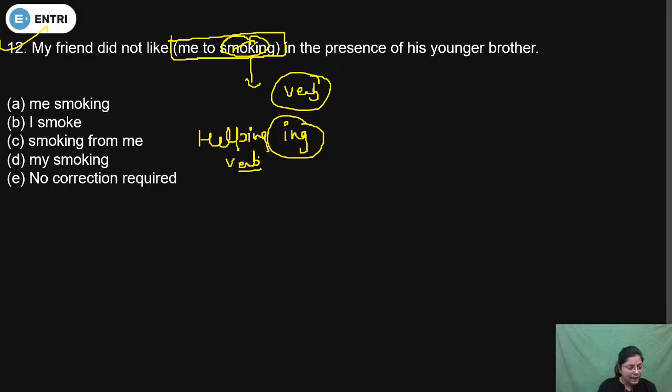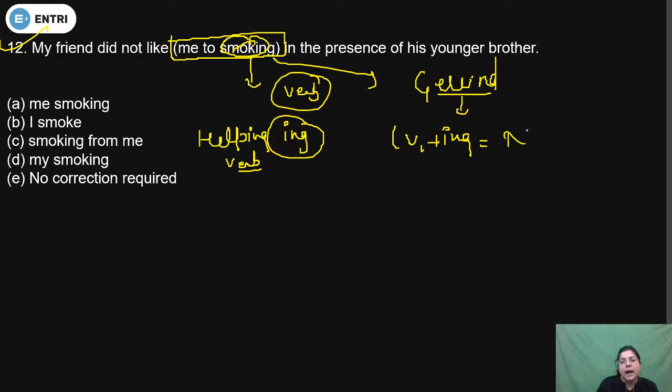So definitely, what is the case of smoking? It is a case of gerund. Gerund is V1 plus ing, but it does the work of a noun. Got it? Whenever a gerund is given after a pronoun, because "me" is a pronoun, in which case?